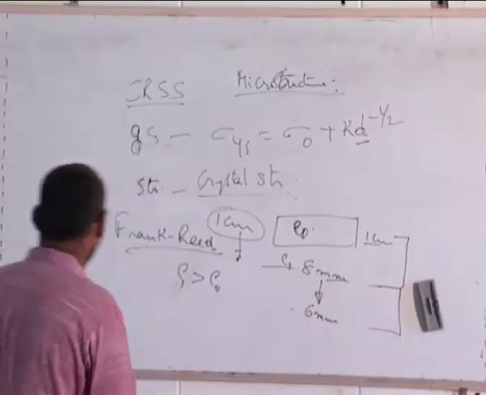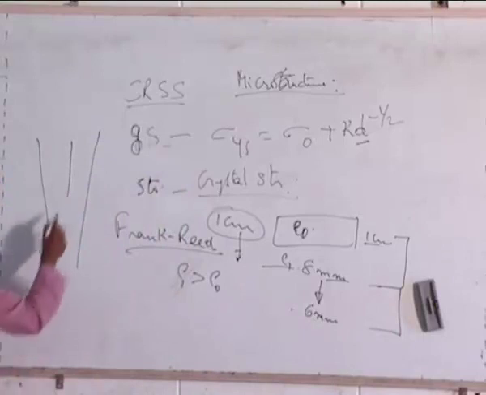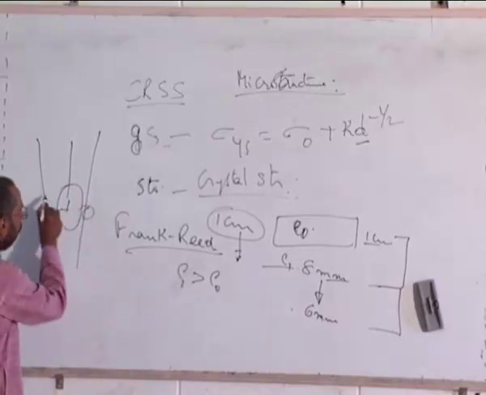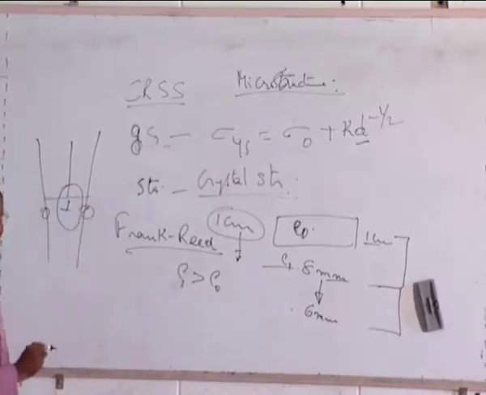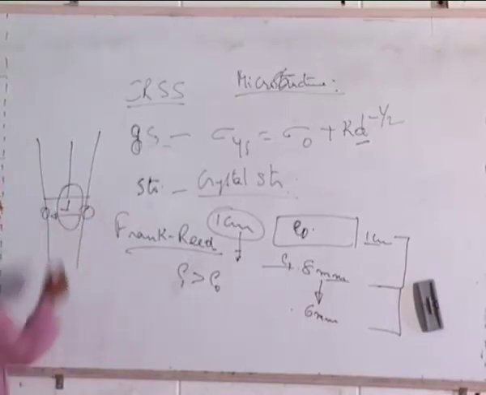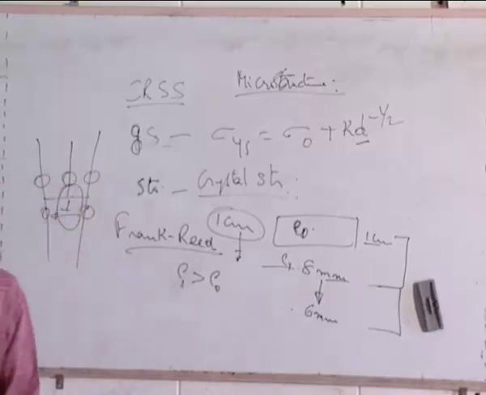Why? Every dislocation, if I look at a positive edge dislocation, something like this, has a stress field around it. The atoms below the dislocation line, below that plane, are compressed, and the atoms above are under tension.